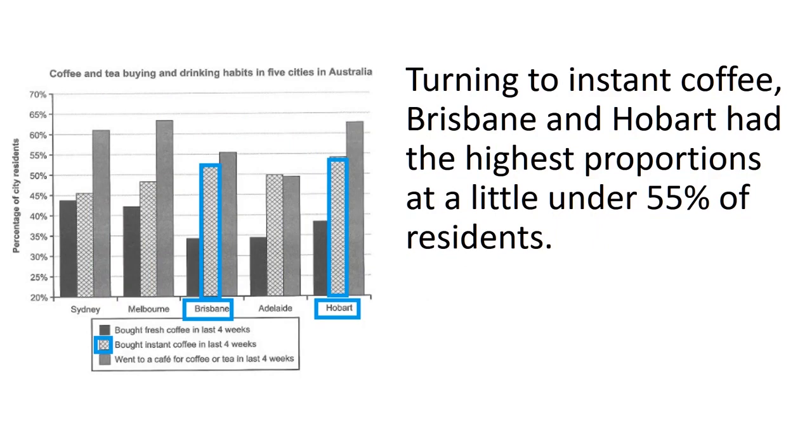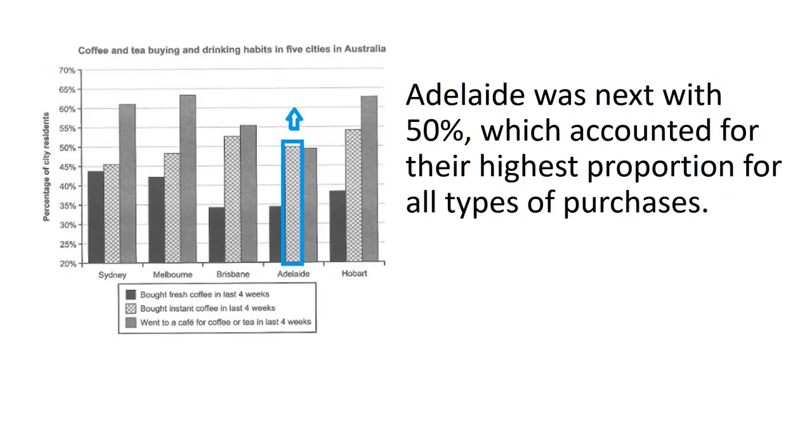Then we go on to our next body paragraph for the second category of bought instant coffee in the last 4 weeks. Turning to instant coffee, Brisbane and Hobart had the highest proportions at a little under 55% of residents. So that's dealing with the 2 highest numbers. Then the middle number.